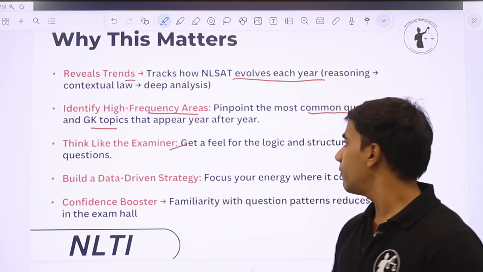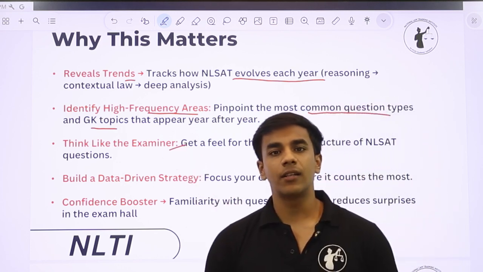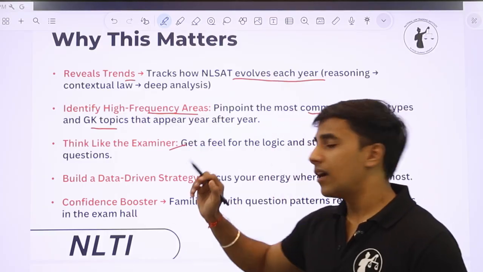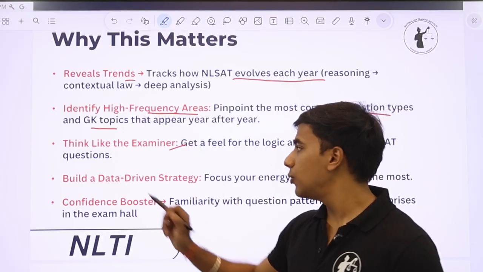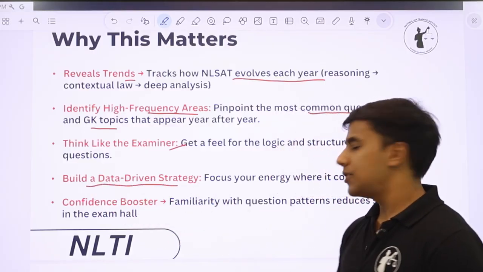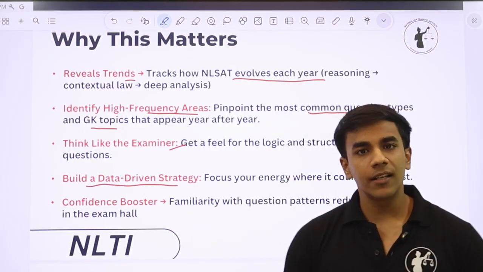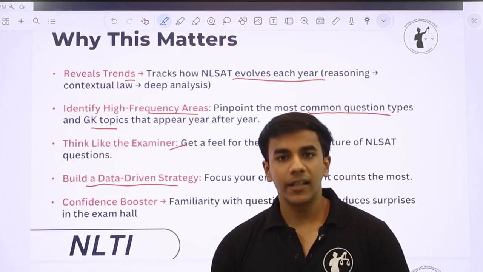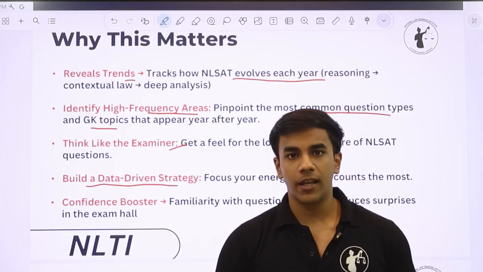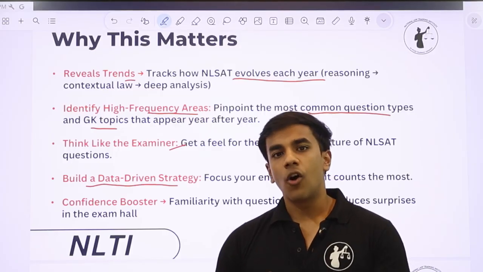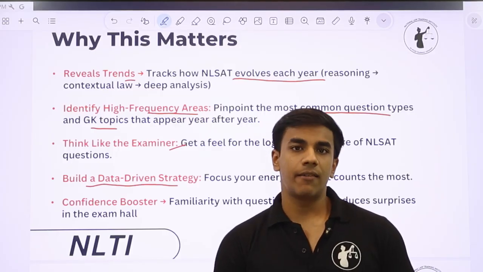Think like the examiner, we get to know the logic that the examiner is looking for when they are setting up the paper. After discussing the PYQ, we will build a data-driven strategy. We will focus our energy on the areas only where it is required. Random news नहीं पढ़ेंगे, random compendiums नहीं पढ़ेंगे, random websites नहीं पढ़ेंगे. We'll only discuss and we'll only focus our energy on the most important things that are relevant for NLSAT.